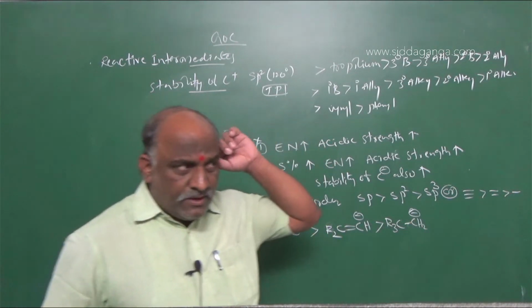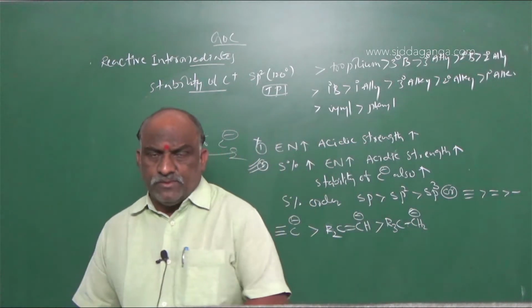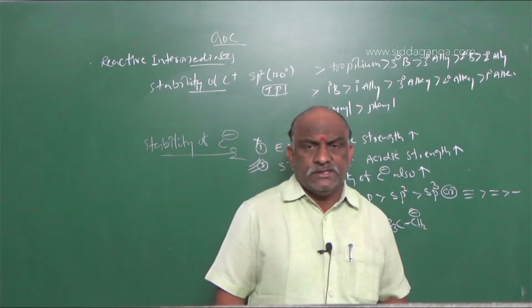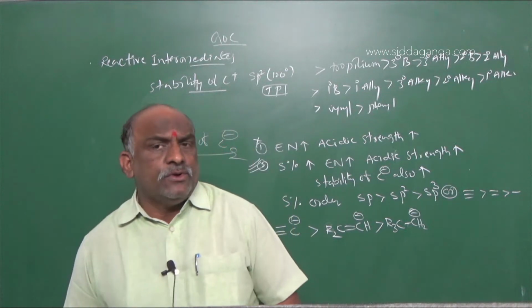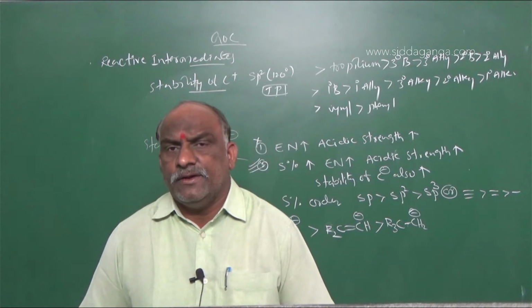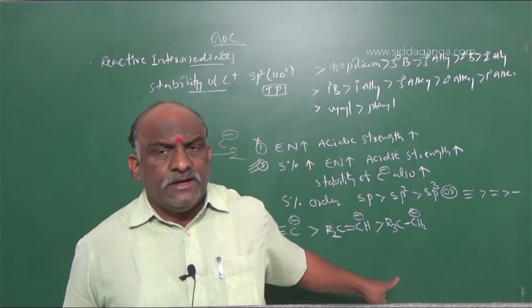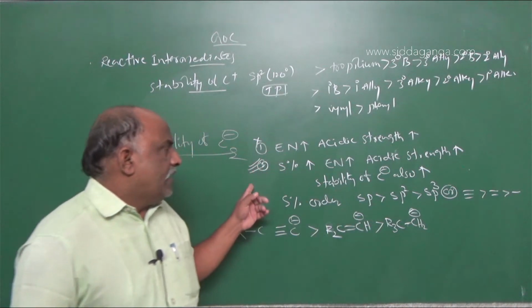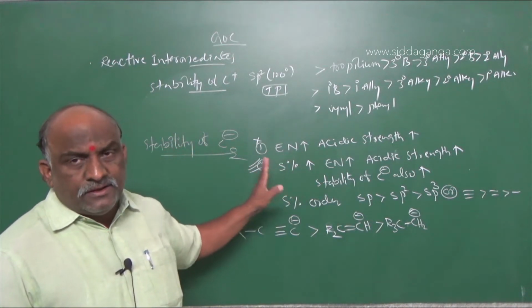So here, triple bond and negative charge is more stable. Next is double bond and negative charge. Next is single bond and negative charge. So don't get confused, this was very important. Clear? So this will be the stability factor of carbon ion on the basis of the S character.